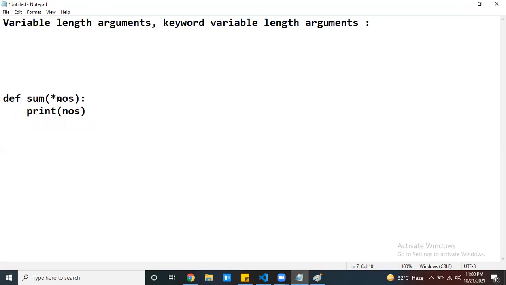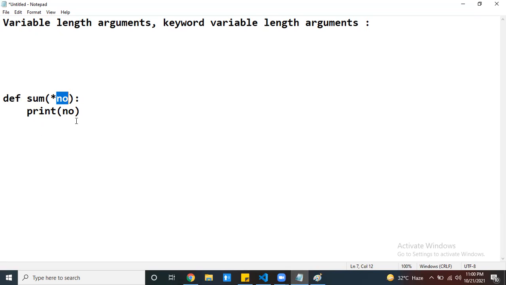Now my question is, what is the type of this numbers? What is this type? It can hold all your values in the form of a list. In the form of a list, it can hold all the values.